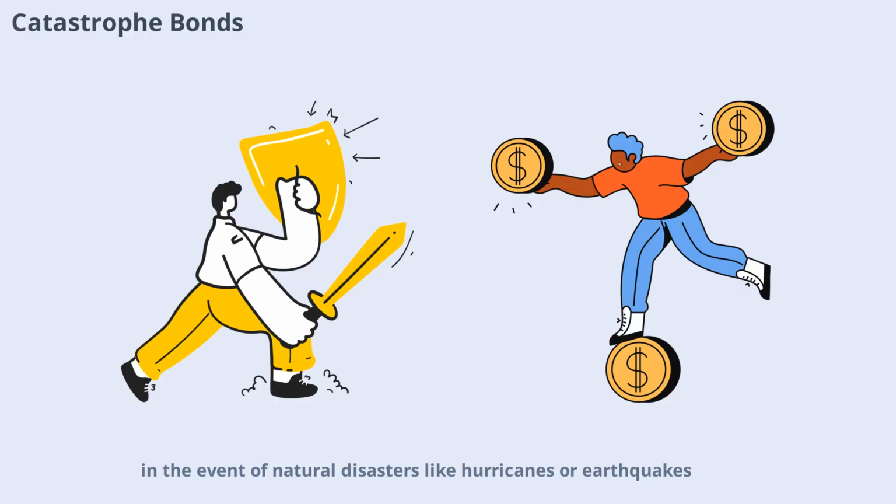natural disasters like hurricanes or earthquakes. If a specified catastrophe occurs, the bondholders may lose some or all of their principal. These bonds offer high yields to compensate for the risk and are typically used by sophisticated investors seeking diversification.